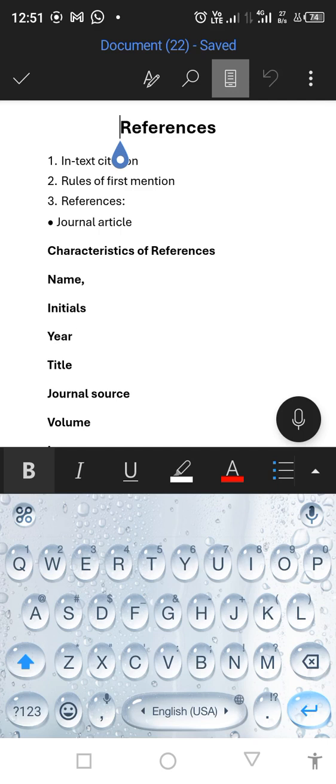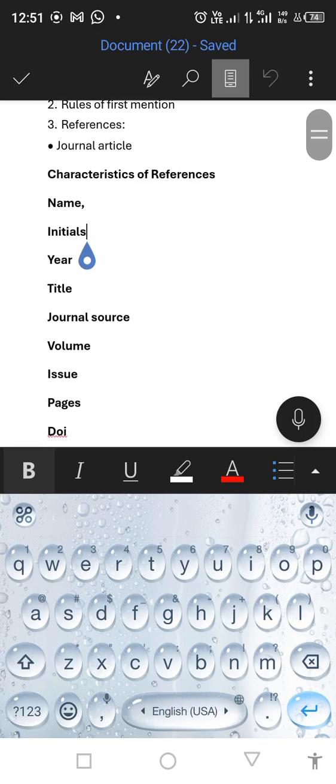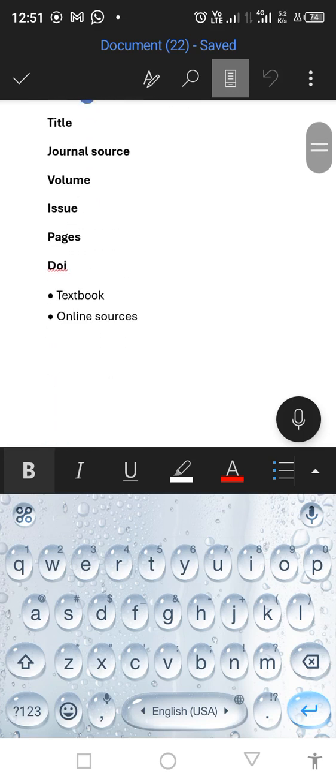Whenever we are writing our work, we get information and ideas online through different kinds of sources. Number one, we have the journal article source. We have the textbook source. We also have the online source. The journal article source is often online. The textbook source could be an e-textbook, as we have e-textbooks online.